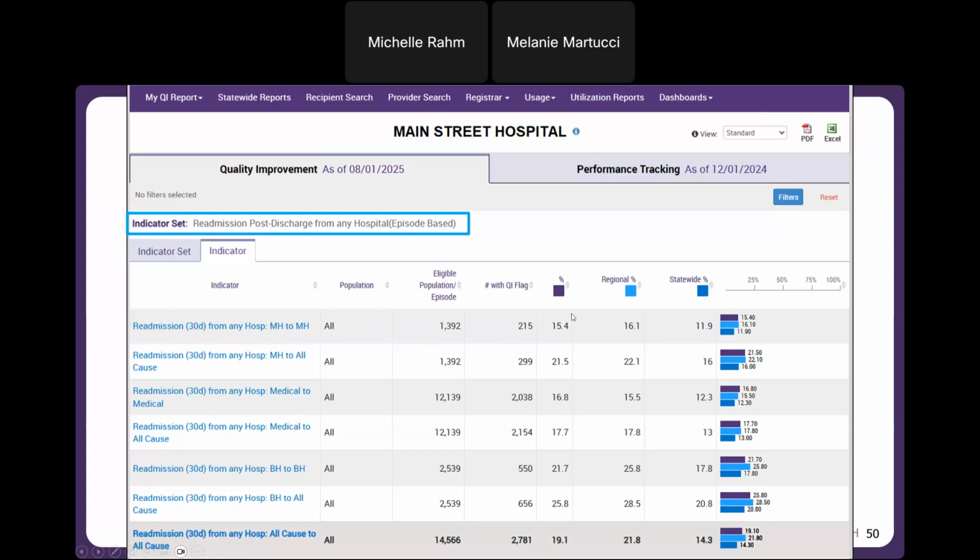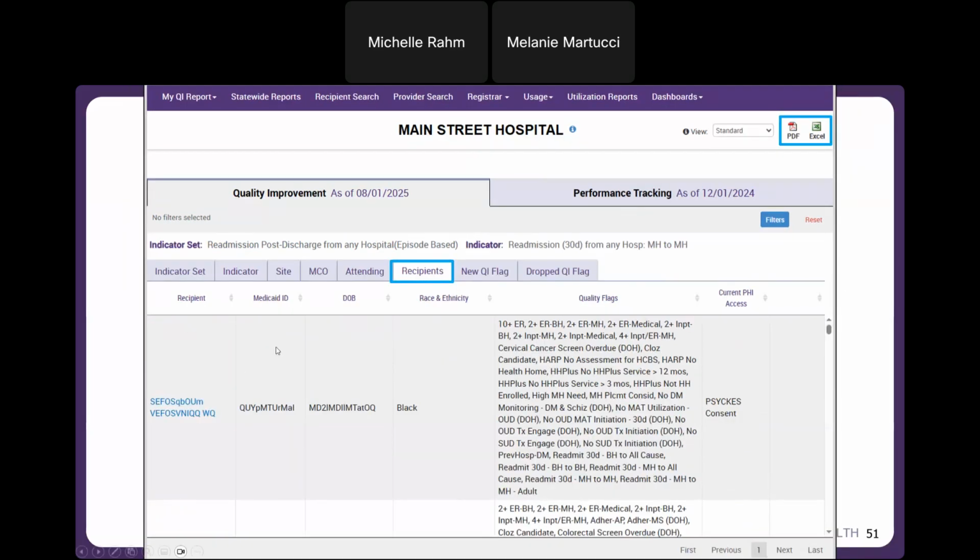And again, we can turn that into our prevalence rate. 15.4, we can see we're a little bit better than the regional percentage, but a little bit higher than the statewide percentage. So we want to see our prevalence rate go down over time. The lower, the better. So this might be something I want to work on to get this measure prevalence rate lower. So I'm going to drill into that indicator. And again, we land on the recipients tab. Here I can drill in if I have access, or I could enable access, or again, export to Excel or PDF.